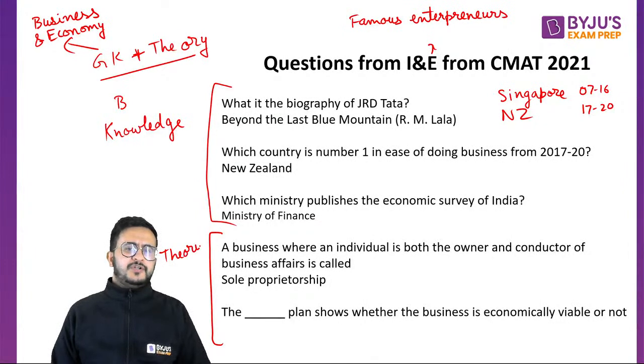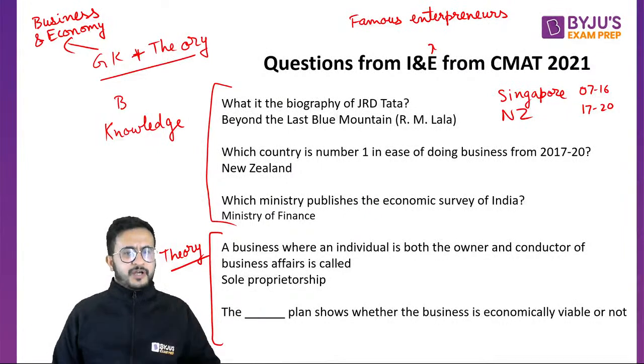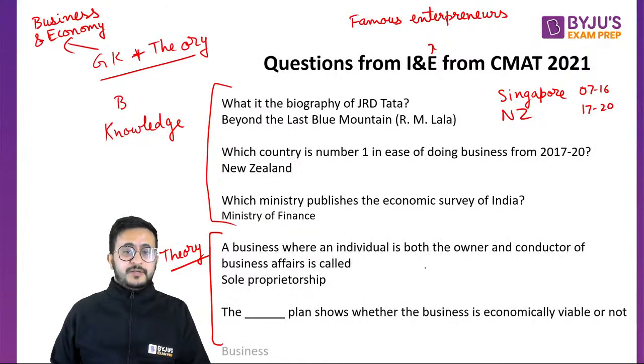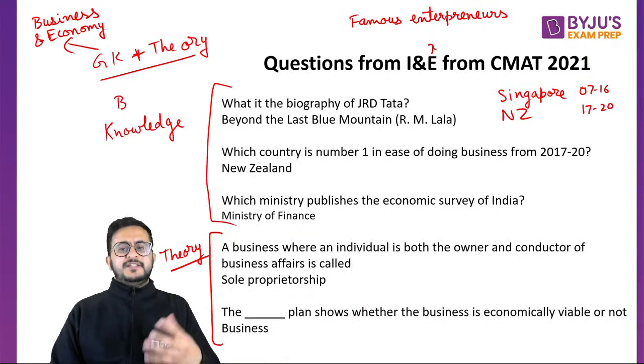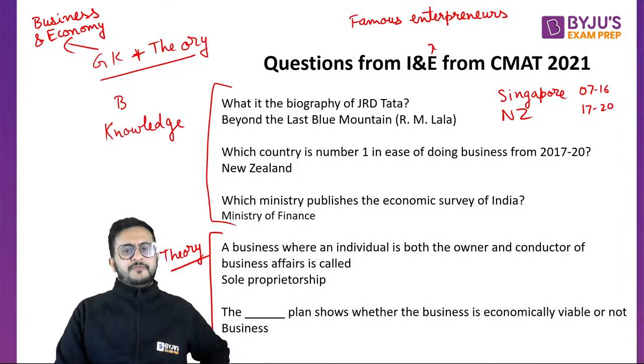And I told you the list of topics. If you studied the different kinds of entrepreneurs, you would have been able to answer the questions. So this is called a business plan. The business plan shows whether the business is economically viable or not. These were some of the sample questions that were asked last year.